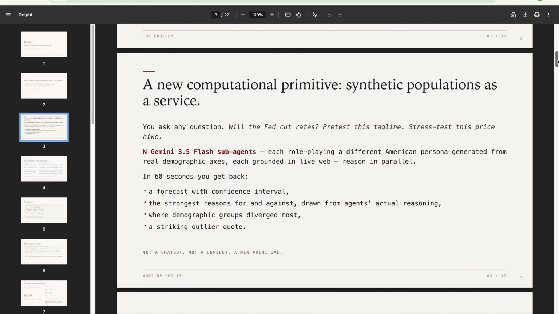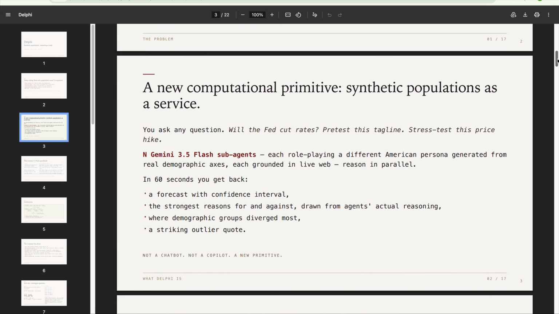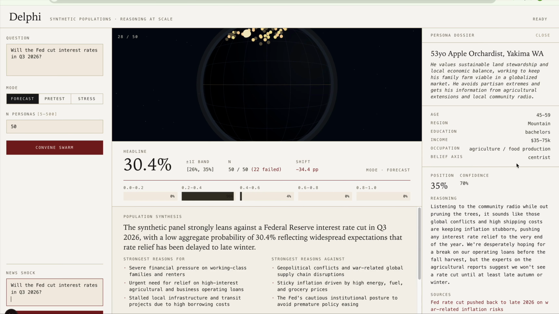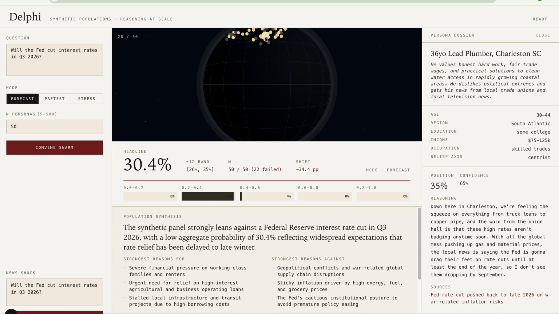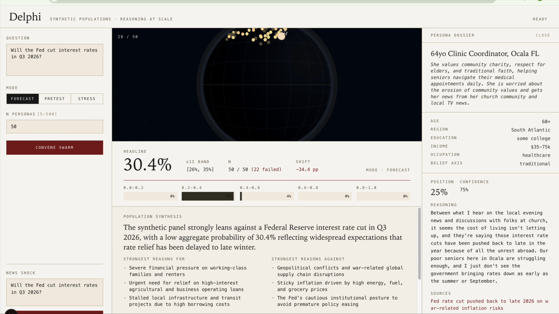The alternate option is, for example, if you ask a question, will the Fed cut interest rates? So what you typically do is simulate 100 Gemini 3.5 Flash agents, each role-playing a different American persona generated from demographic axes, as shown here. In this case, I ran the question, will the Fed cut interest rates in Q3 2026? That is the question, and these are the different demographics generated using the agents.